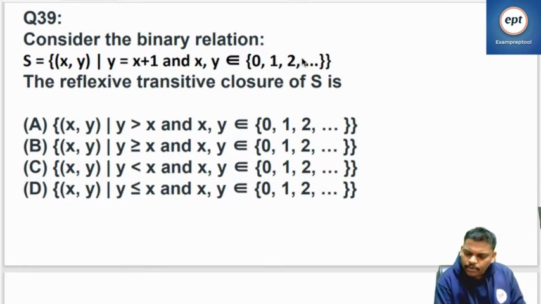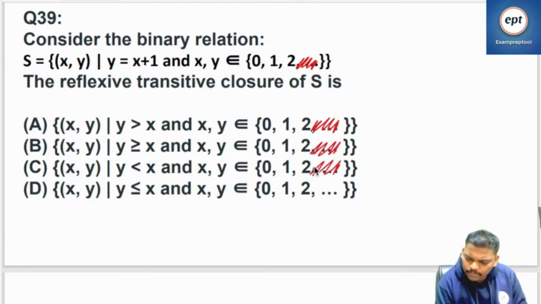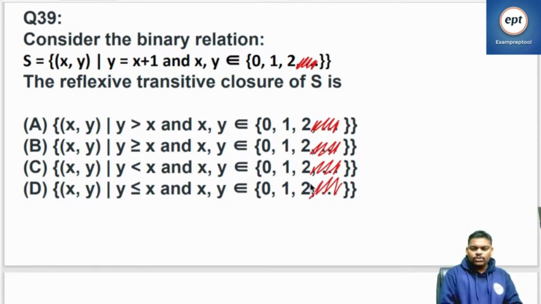To make it simple, let us assume that it is 0, 1, 2 only. If you can do it for 0, 1, 2, you can do it for other things also.